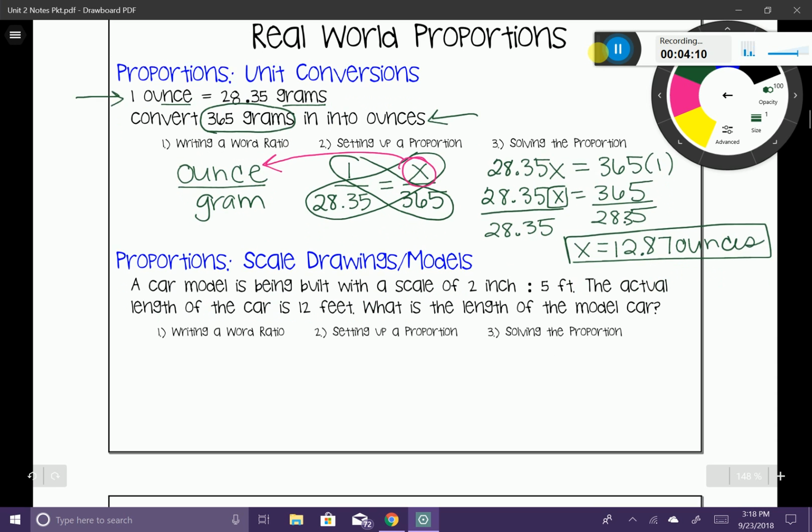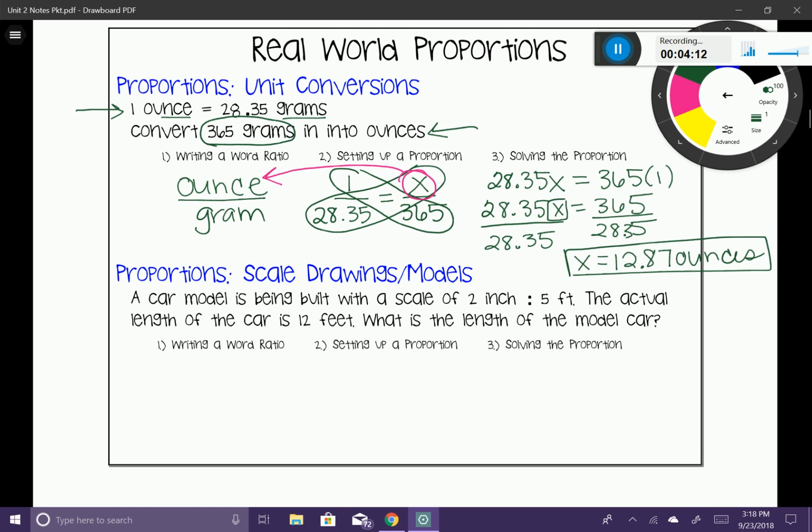All right, here's another application of these proportions. It's called a scale drawing or model. So sometimes you might have a model car or a model boat, and it'll be significantly smaller than the actual size of a car or a ship. And what we want to do is figure out, well, what is the conversion between the two? So let's take a look at this example.